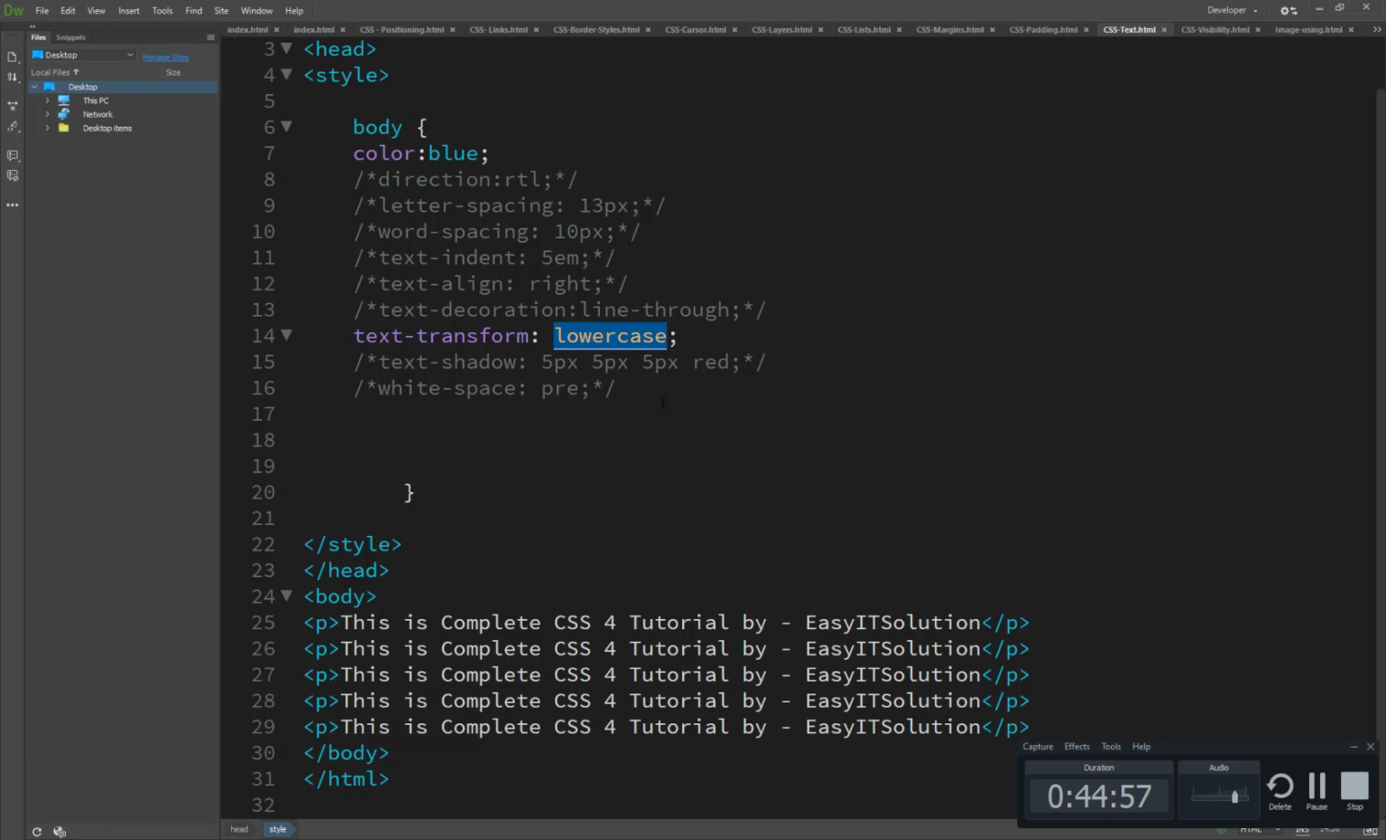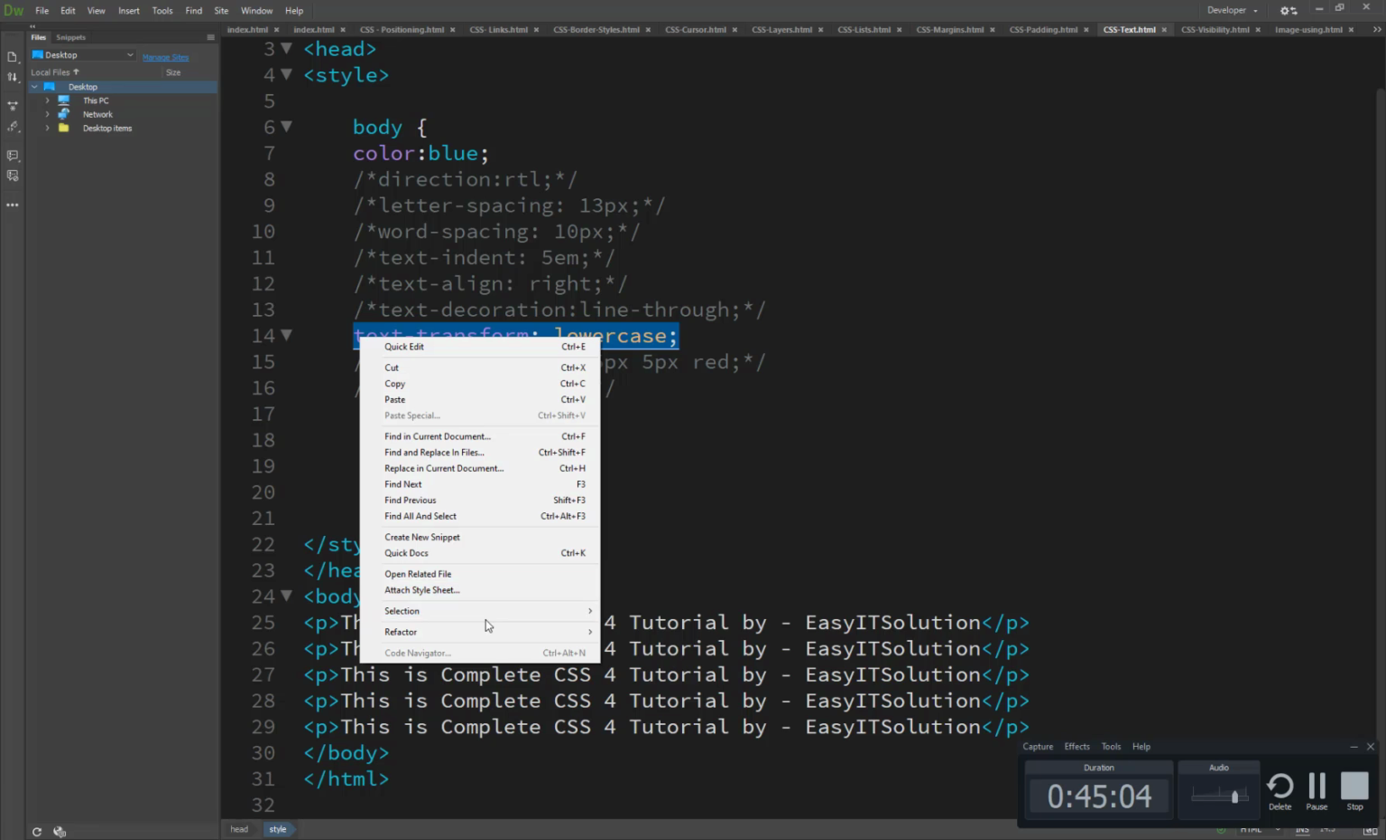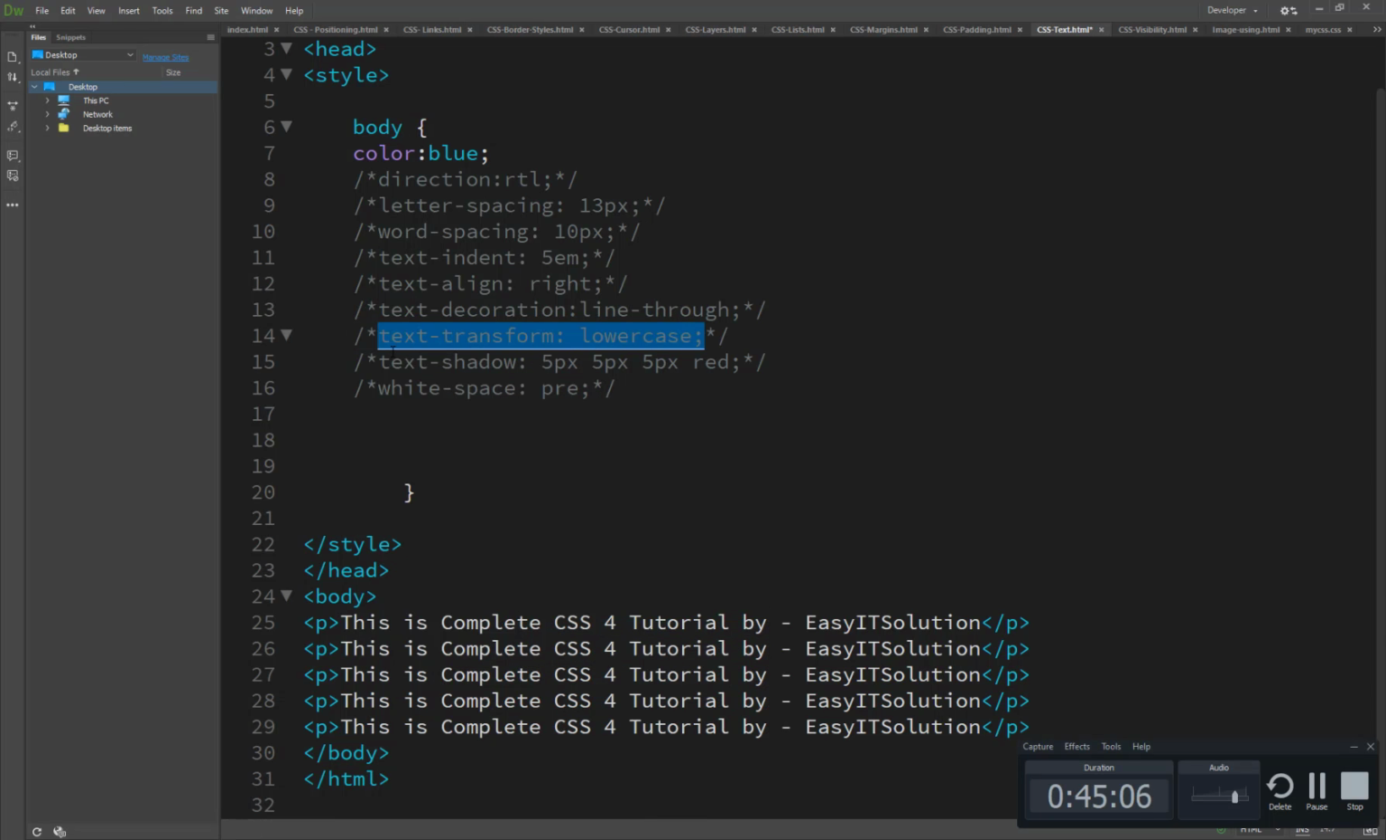And the other thing is text. We'll comment this one out because we are using a text shadow. This is a really very important property here. So the text shadow basically shows how to set a shadow around the text. This may not be supported by all browsers, but it's quite good.